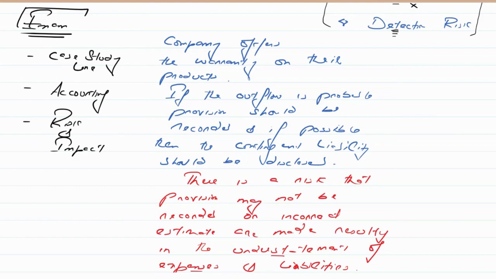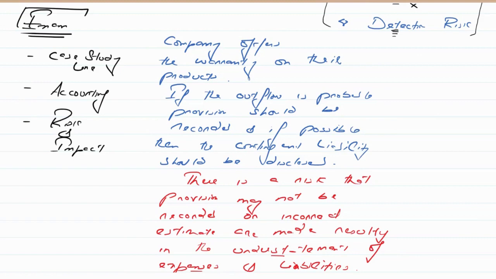For example, it says the company has disposed of some non-current asset during the year. Accounting of that is those non-current assets should be removed, and the gain and loss should be recorded in the profit and loss. There's a risk that disposed asset may not be removed from the asset register, resulting in the overstatement of the asset. This is as simple as you are hearing me right now.